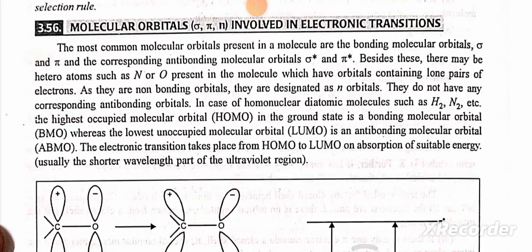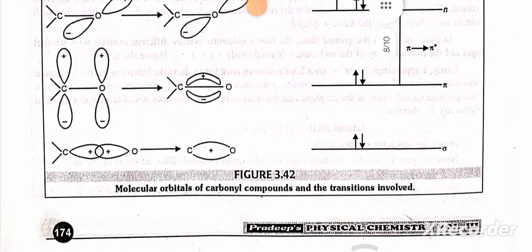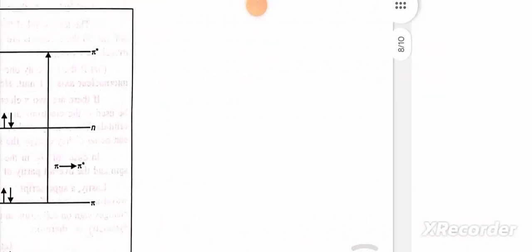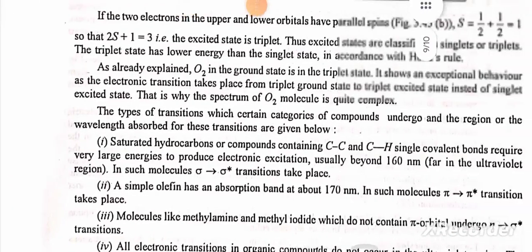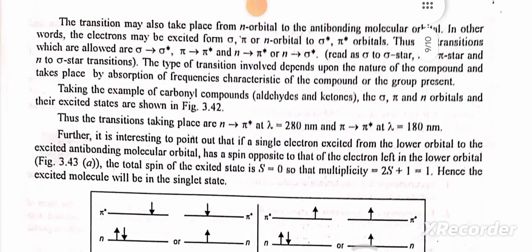and they do not have any corresponding anti-bonding orbitals. In the case of homonuclear molecules such as H2 and O2, the highest occupied molecular orbital in the ground state is a bonding orbital, whereas the lowest unoccupied molecular orbital is an anti-bonding molecular orbital. The electronic transitions take place on the absorption of suitable energy. This is the molecular orbital diagram of carbonyl compounds and the transitions involved. The transition may take place from n orbital to an anti-bonding molecular orbital.